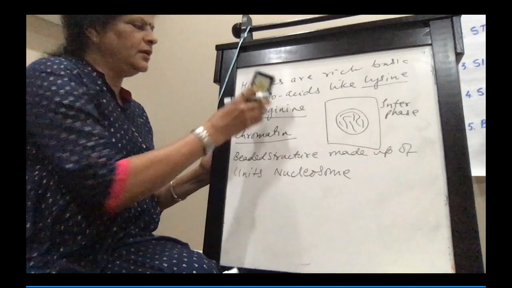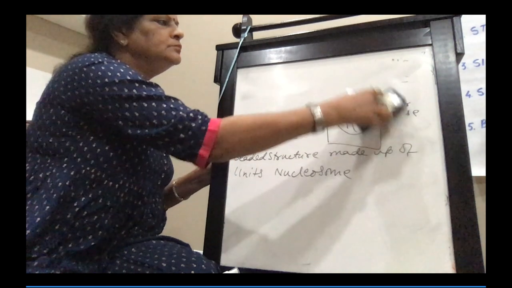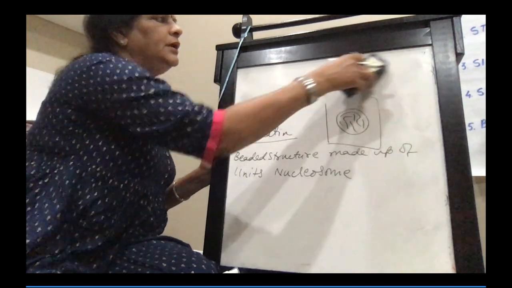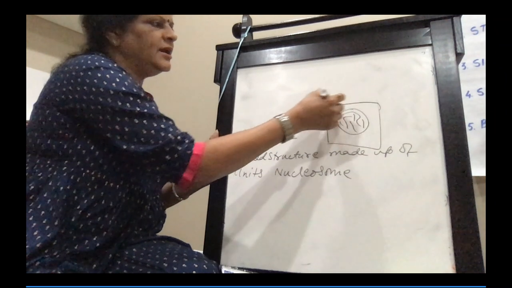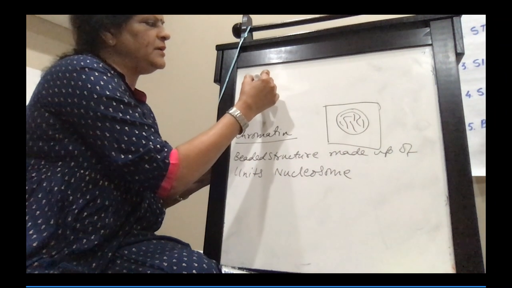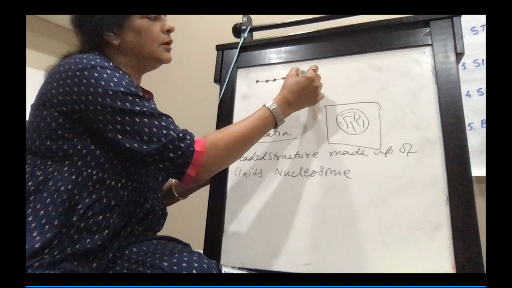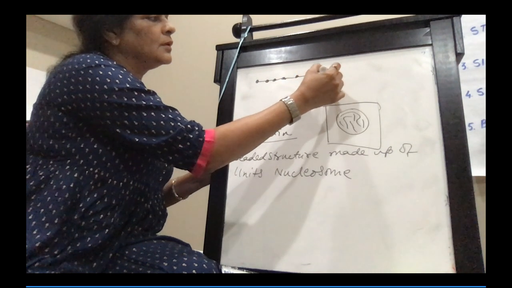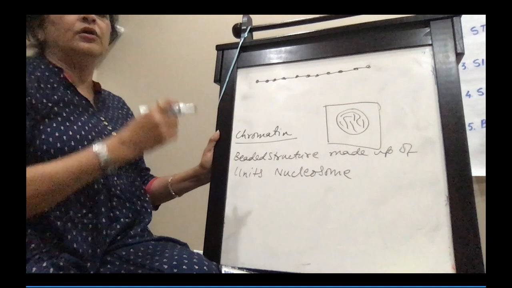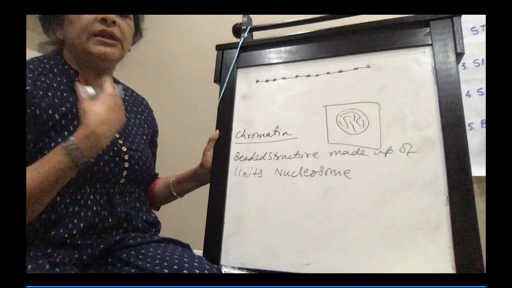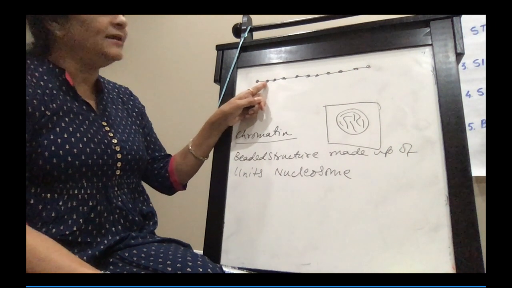So if you ask what is chromatin, it is a thread-like structure present in the interphase nucleus, and the thread-like structure has a beaded structure like this. Just think of a string of pearls, a pearl necklace. So the pearl bead, then the thread like this.